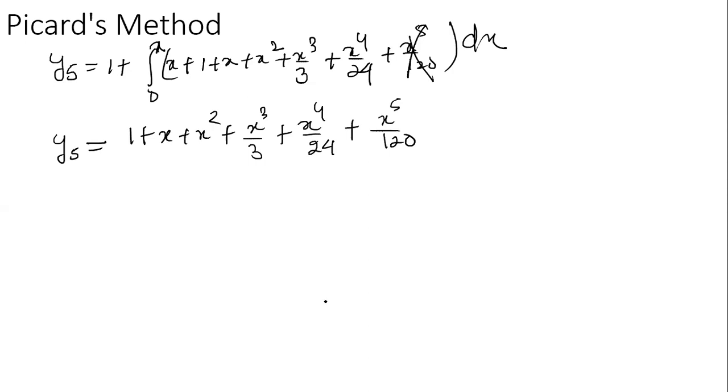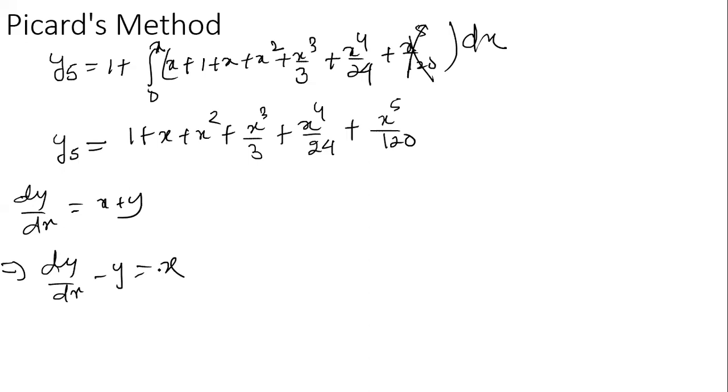How to find the exact solution? The question is given: dy by dx is equal to x plus y. Just see here, so dy by dx minus y is equal to x. That you can represent here. See, this is a linear differential equation.